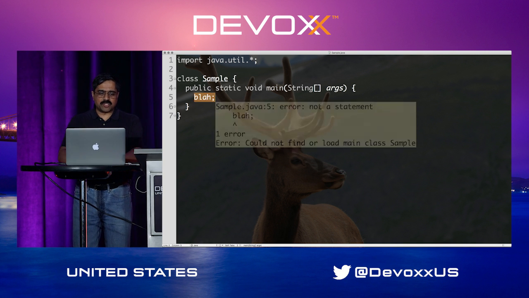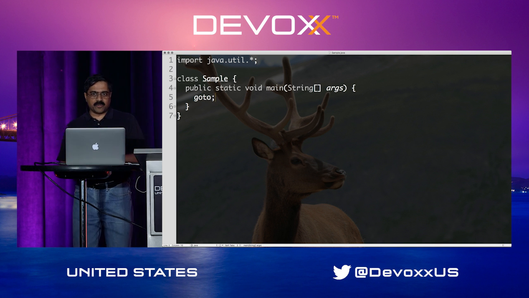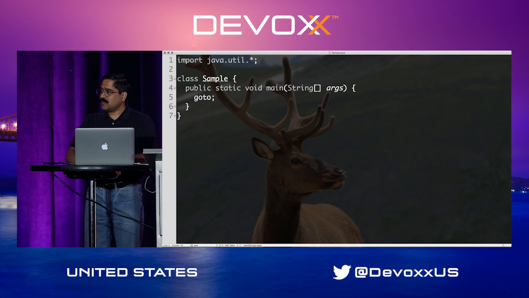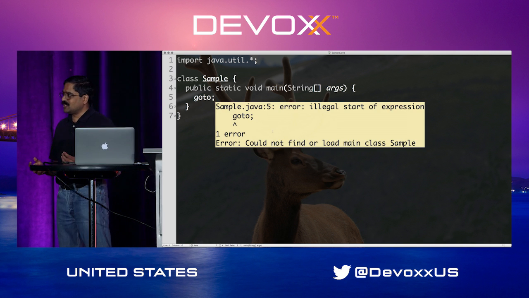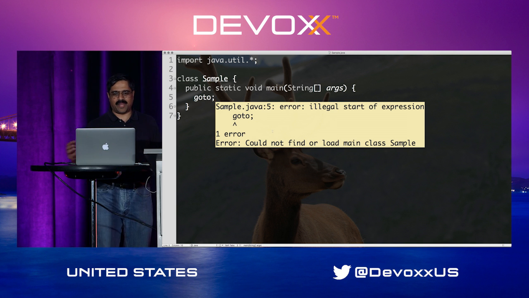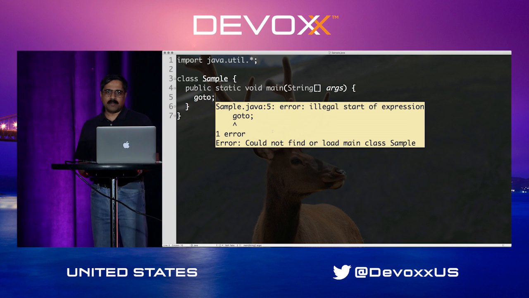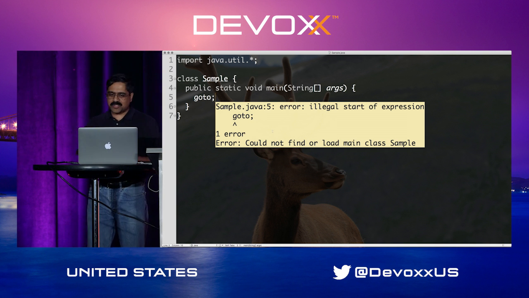Well, I'm going to change this to goto. We know that goto is evil. We shouldn't use it. Good old Dijkstra told us gotos are evil, don't use it. So I'm using goto here in Java. But when I run it, notice Java doesn't say not a statement. Instead, Java says illegal start of expression. What does that mean? Well, Java says goto is a valid keyword, but I dare you to use it. So it's a forbidden keyword. They don't want us to use that keyword.